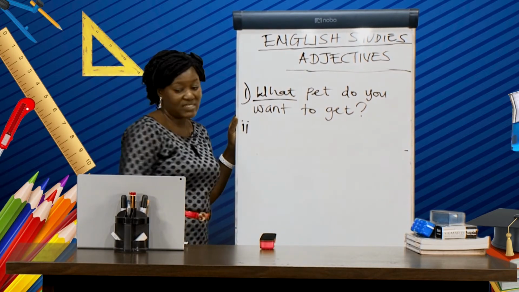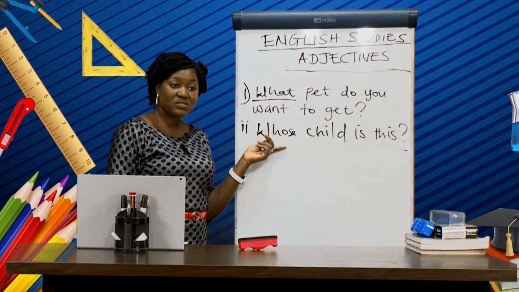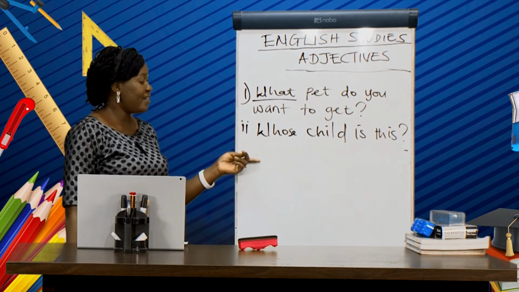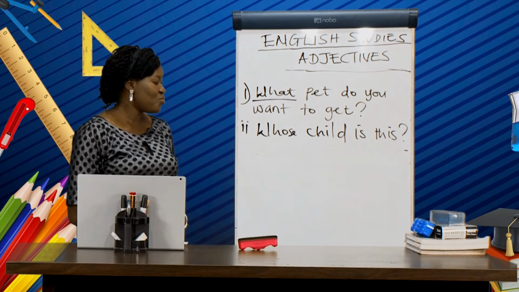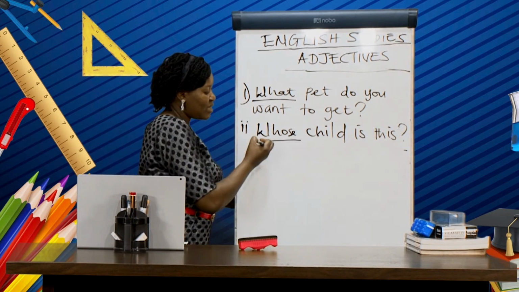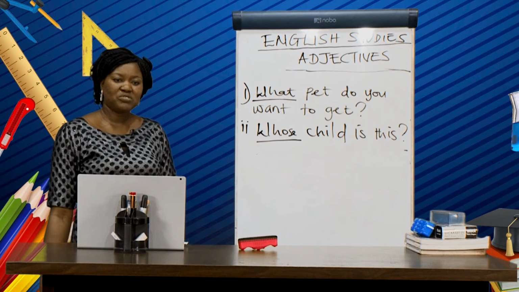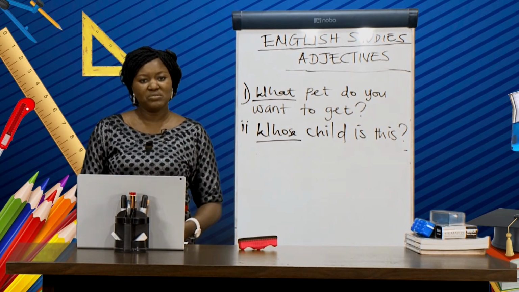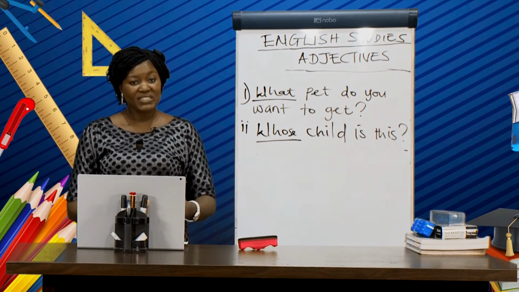Let's take another example. Whose child is this? Looking at this sentence, I'll say that whose is the word that we are using there to ask a question. Whose child is this? So we underline whose as our interrogative adjective. And I'm sure you should be able to construct your own sentences at home using interrogative adjectives.